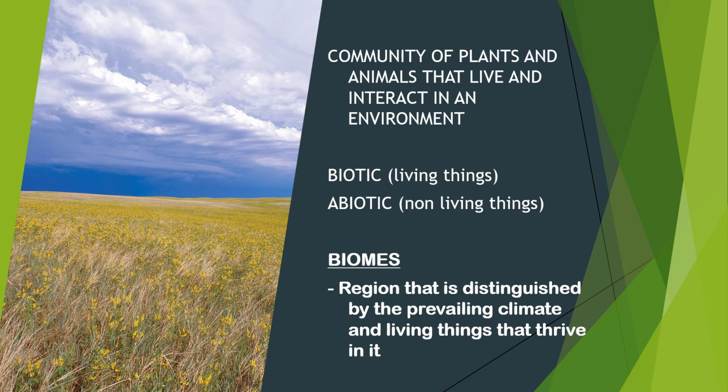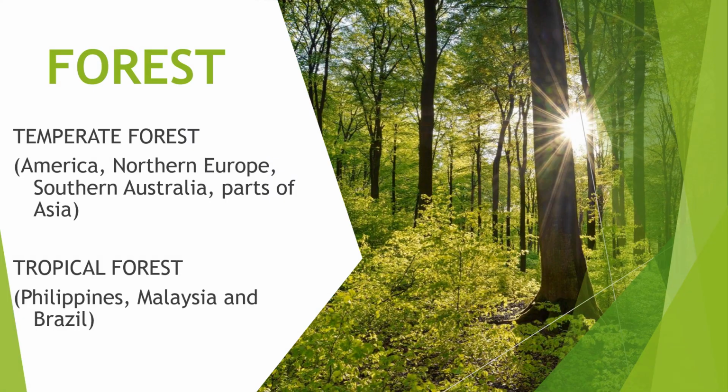Now take note class, several ecosystems make up a biome. So a biome is a region that is distinguished by the prevailing climate, and living things that thrive in it. First biome we have is the forest. Now the forest class makes up 1/3 of the Earth's surface. Take note class, 1/3 of the Earth's surface.